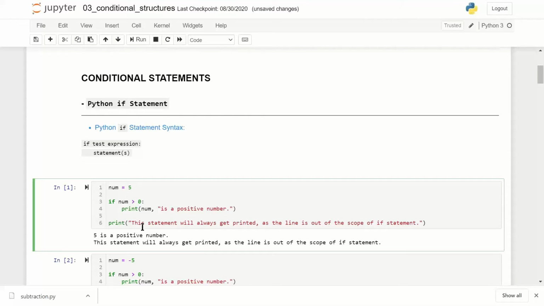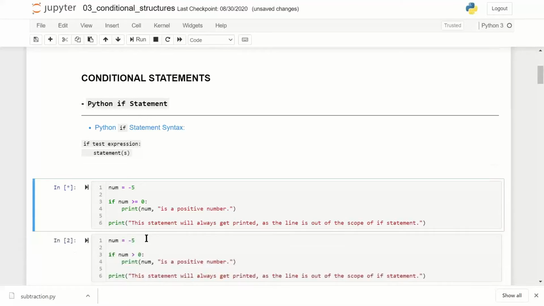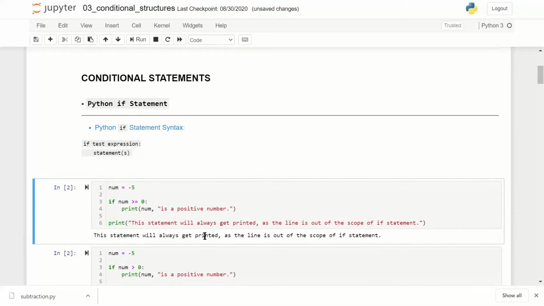If I now make it -5, and I should put here 0 because 0 is also considered a positive number, this time this print did not get executed. Reason being, num is now -5.